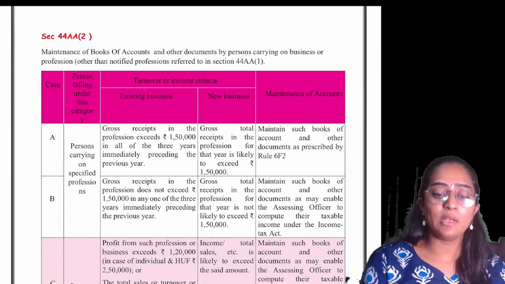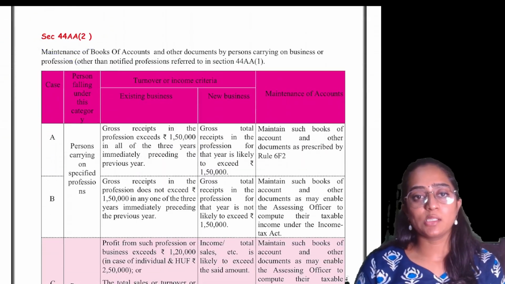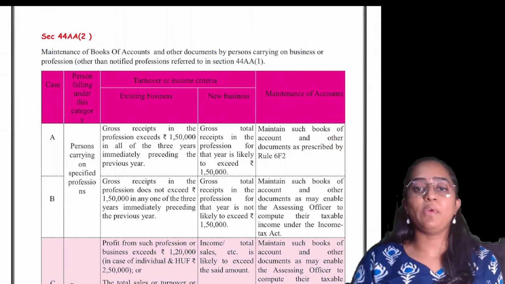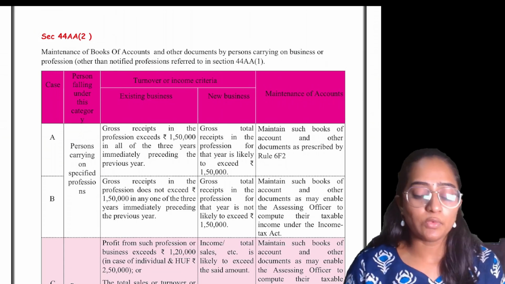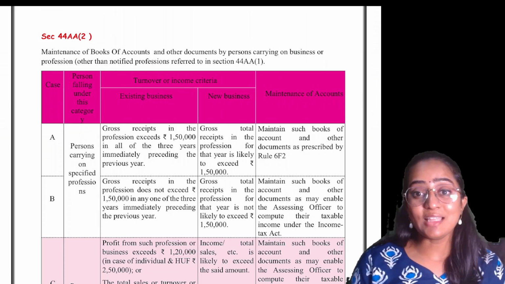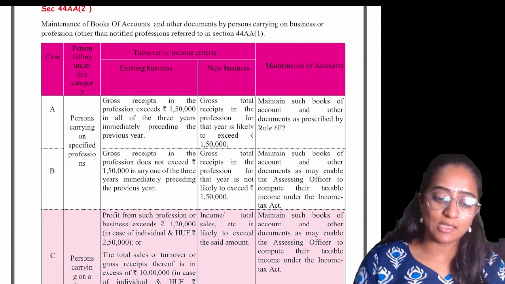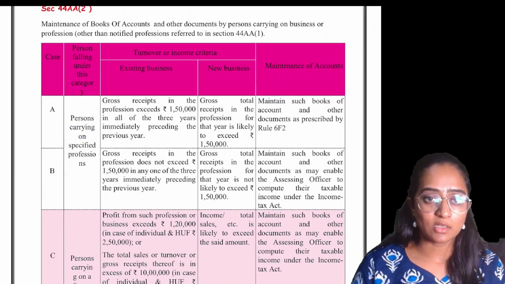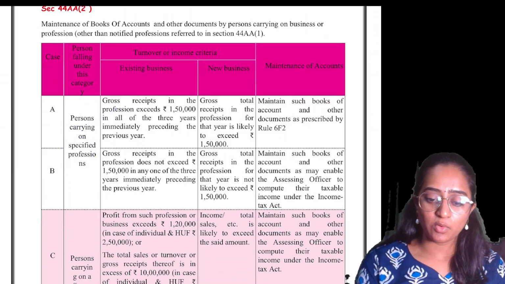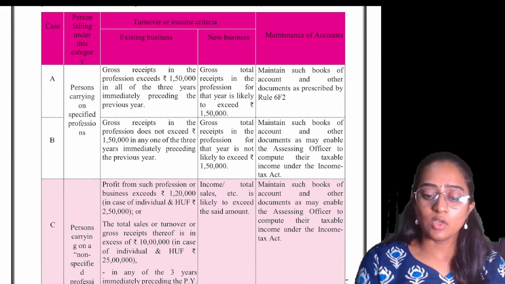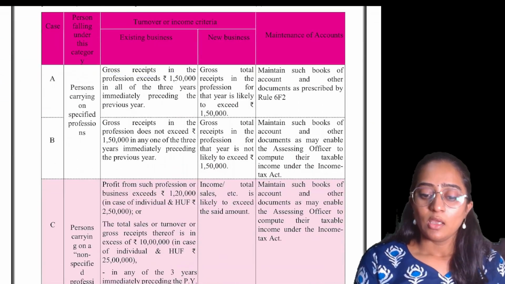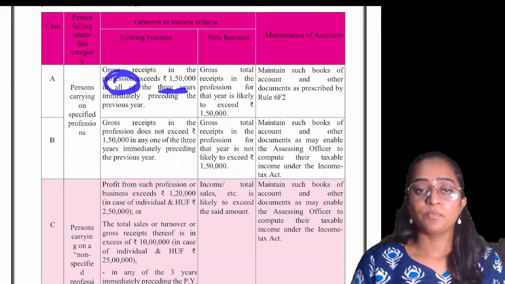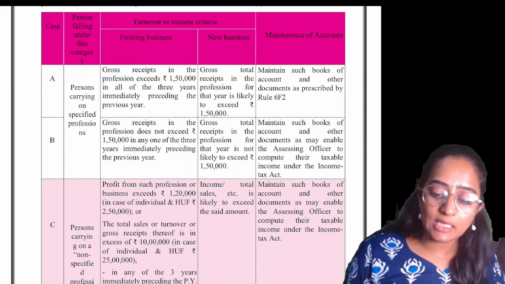Section 44AA subsection 2 speaks about maintenance of books of accounts by persons other than the notified professionals mentioned under 44AA(1). If the person is carrying on any specified profession, you should make sure the gross receipts exceed 1.5 lakh in all of the three years preceding the previous year.